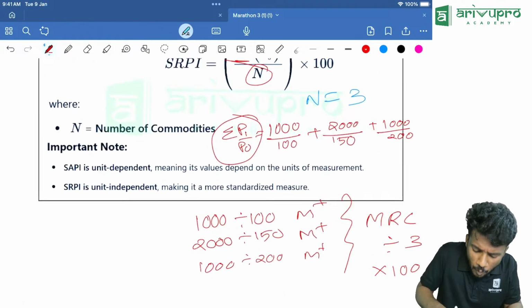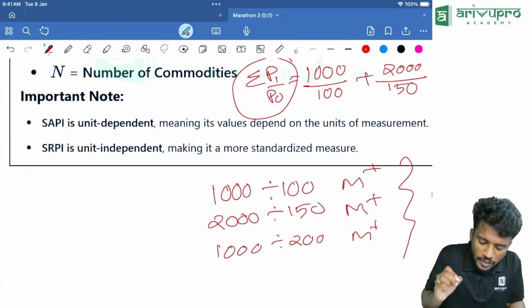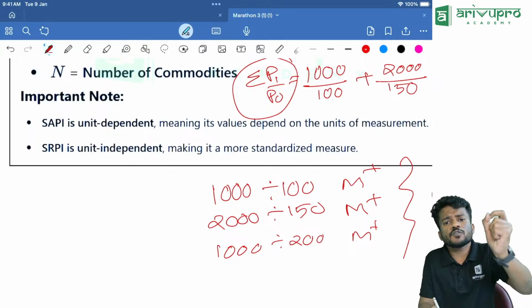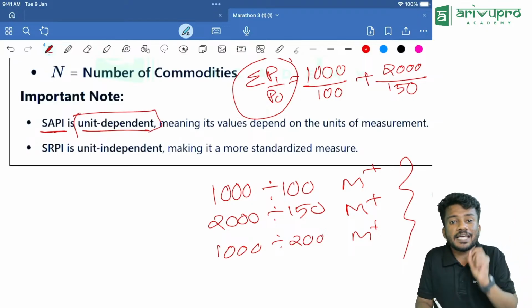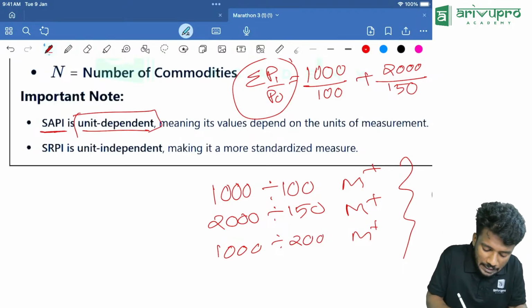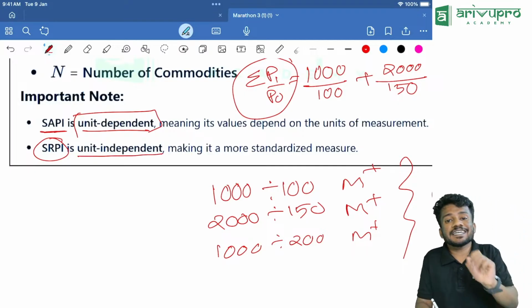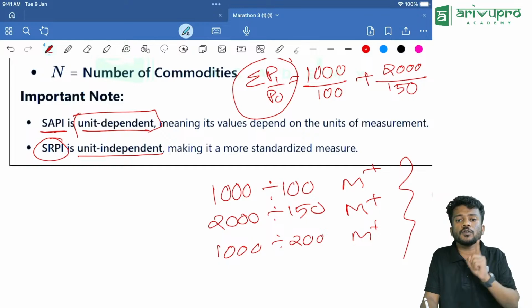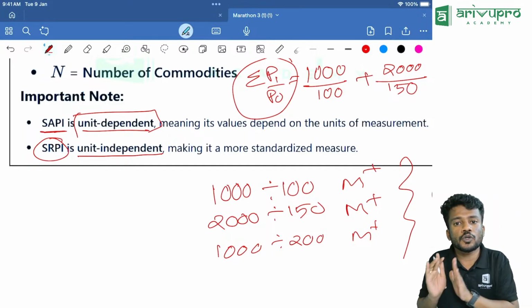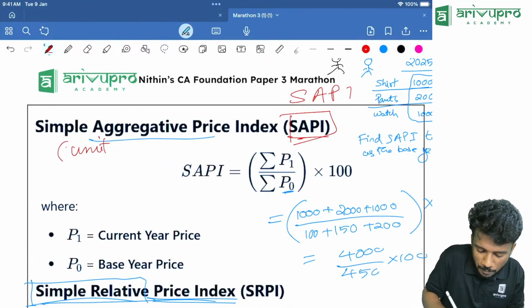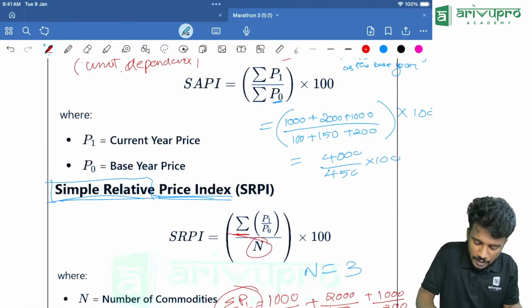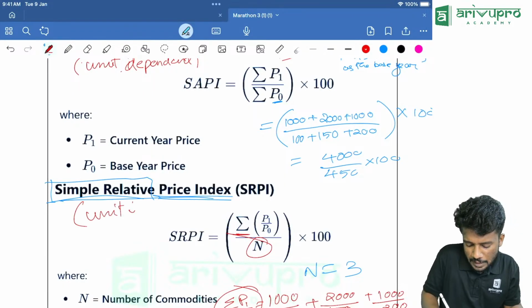Next one. One important thing. Previous year question. Which of the following is unit dependent and unit independent? Here, SAPI is unit dependent. So, SAPI has a unit while SRPI is unit independent. You can mark unit dependent. Then SRPI is what? Unit independent. There is no unit. Okay, that is the case.